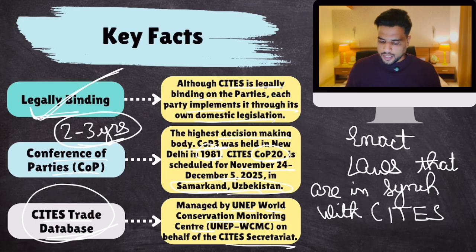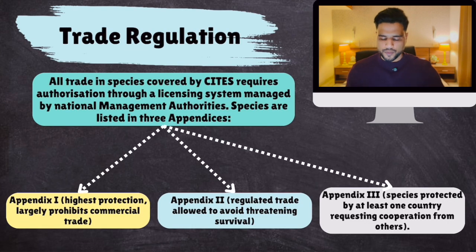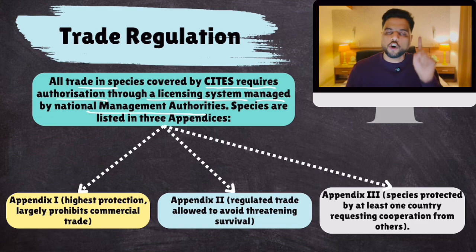Now, how does CITES regulate international trade? All trade in species covered by CITES requires authorization through a licensing system managed by national management authorities. Every country has its own authority. So anyone who wants to do wildlife trade in a legal way will have to take a license, will have to take authorization from the government. This is mandated by CITES.